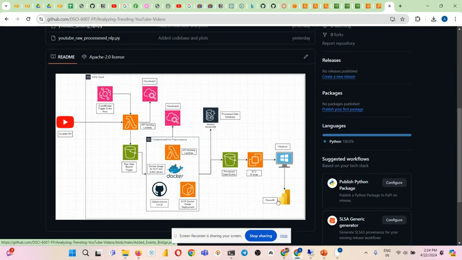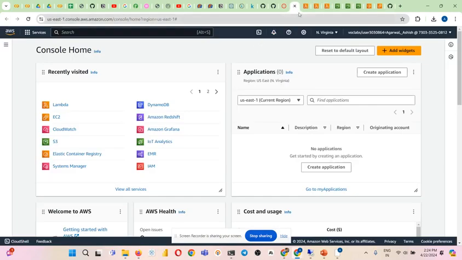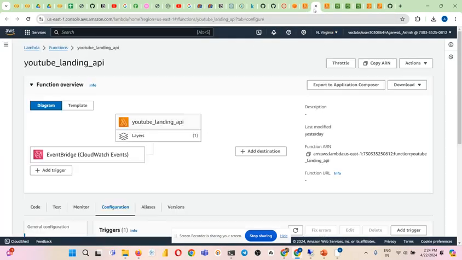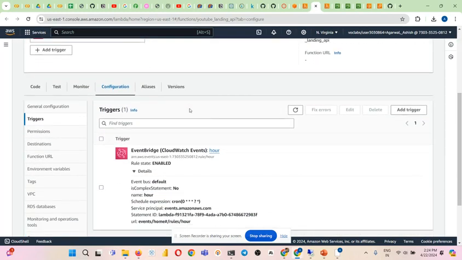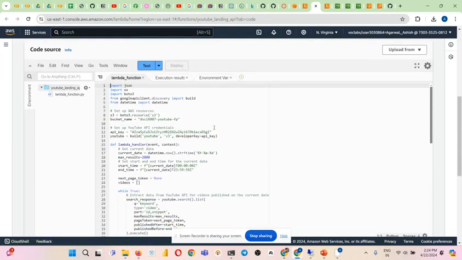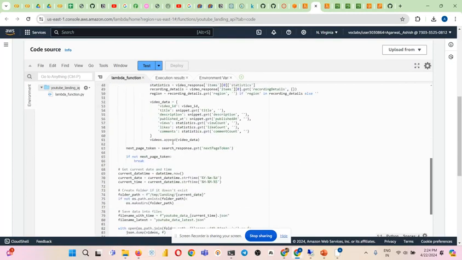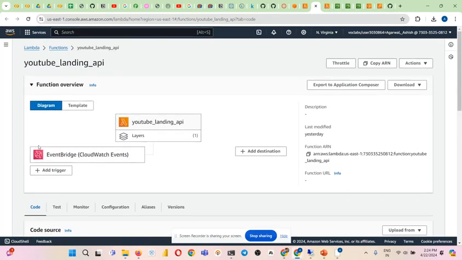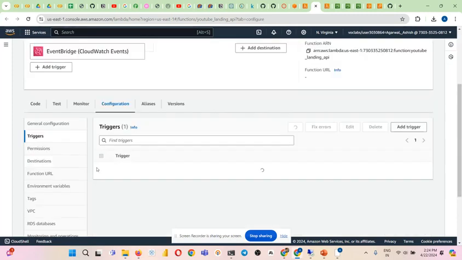For Power BI, we used an EC2 T2 large instance, installed Windows, and finally installed Power BI, and we saw the visualizations there. So let's go through our AWS. This is our Lambdas. Going through our YouTube Lambda API, this is the first Lambda, and we can see the code base here. This is our code. It fetches the data from the API, and you can see here is an event based trigger.